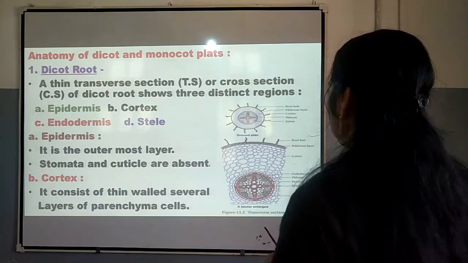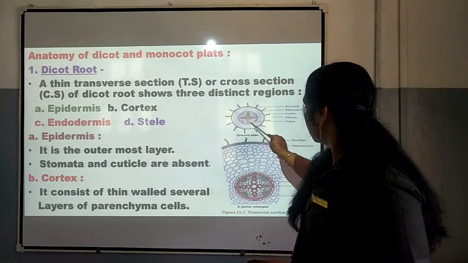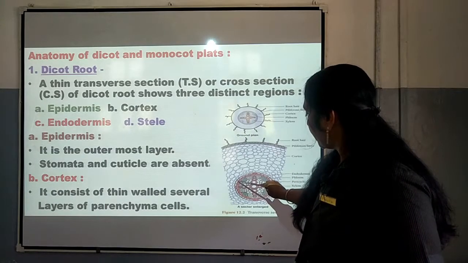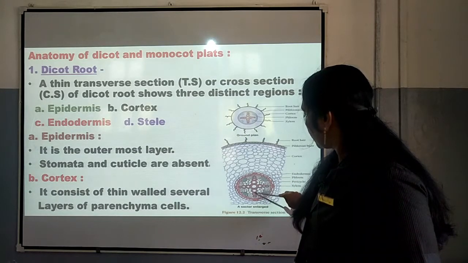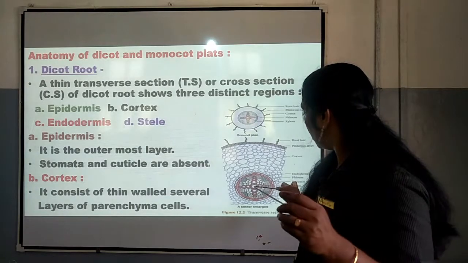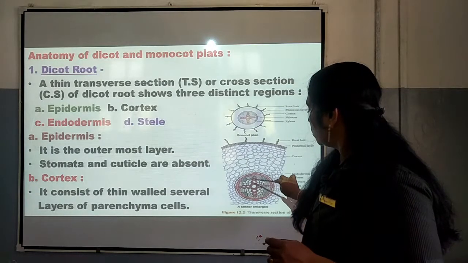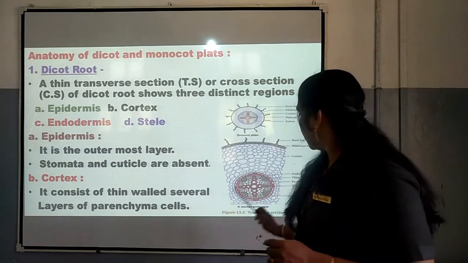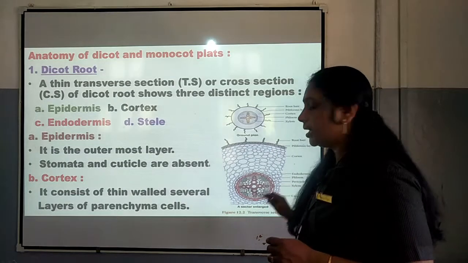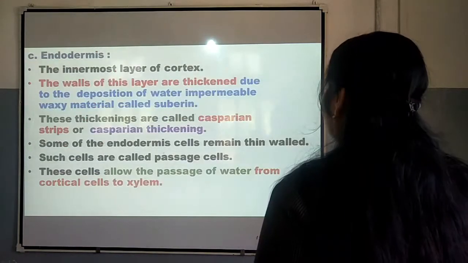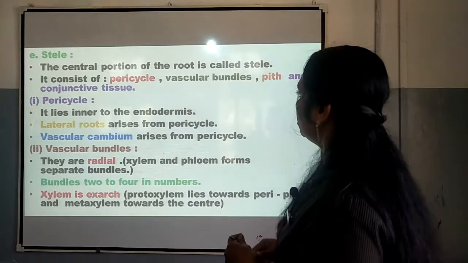Okay, my dear children, you can see here. This is stelar region, this is pericycle, this is the vascular bundles, and the center part is the pith. Here we cannot see the pith because it is completely covered by xylem. So, this is pericycle, vascular bundle and the pith as well as the conjunctive tissues present here, they are constituting the stelar region. I think you would have understood about that portion very clearly.